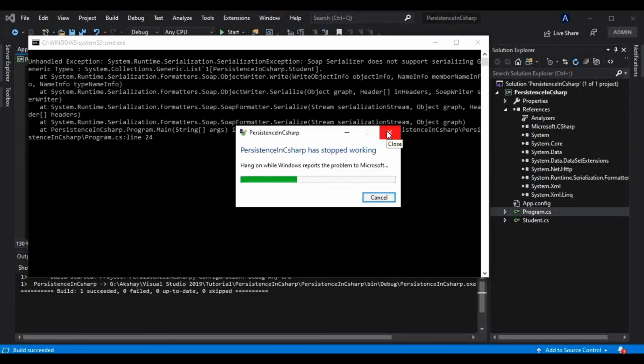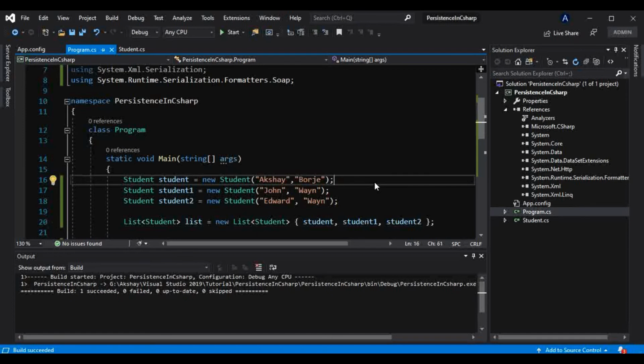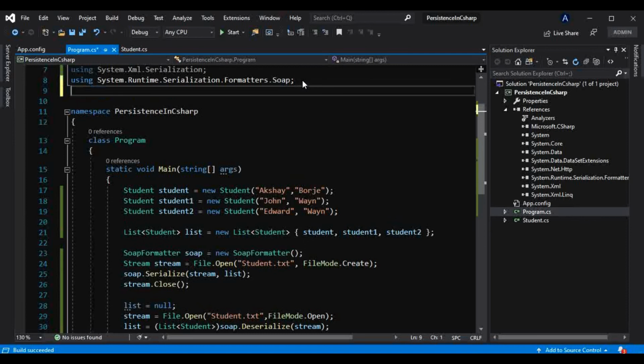Okay, so why? That is why I have shown you this. That is a disadvantage of SOAP serialization. SOAP serializer does not support serializing generic types, so that is nothing but a disadvantage. But I want to use this generic list with serialization. So for that, I can use binary serialization. So let's see how we can overcome that disadvantage using binary serialization now.